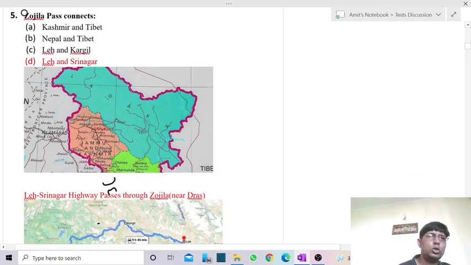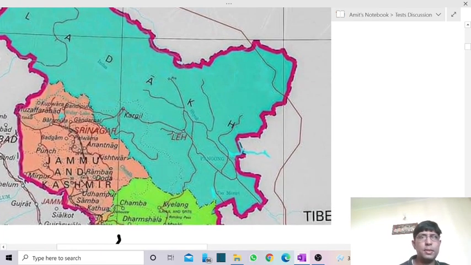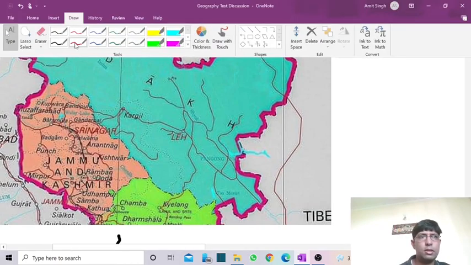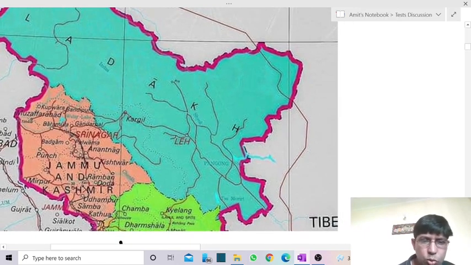Next one is Zojila Pass connects. In case of Zojila Pass, it is near to Dras sector. They were having Srinagar and they were having Kargil.